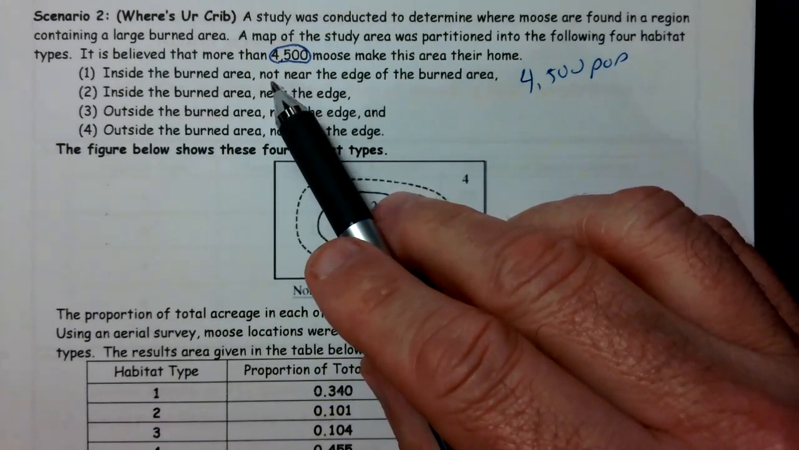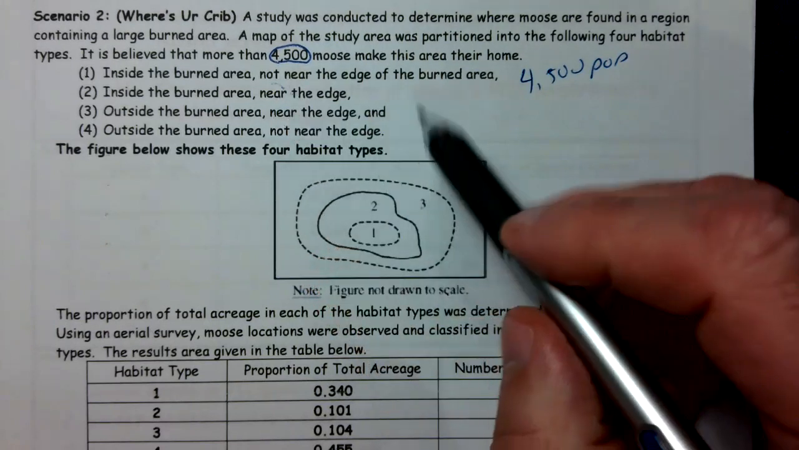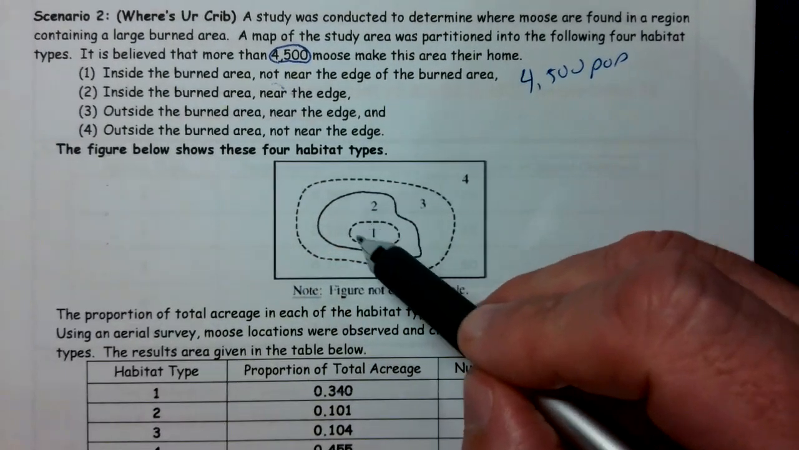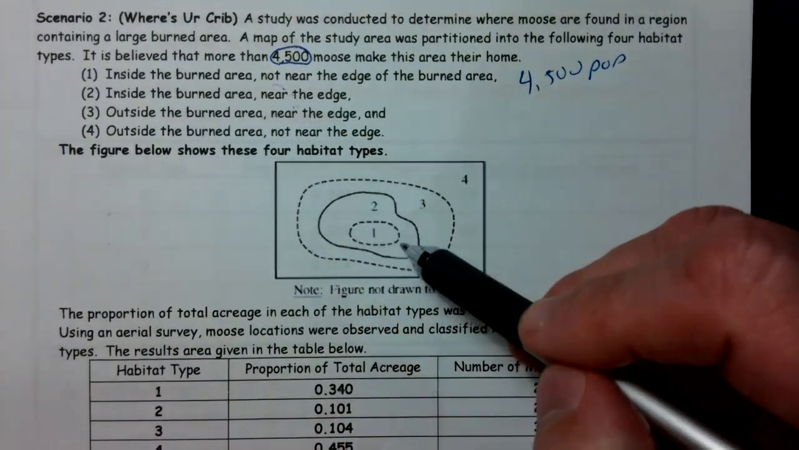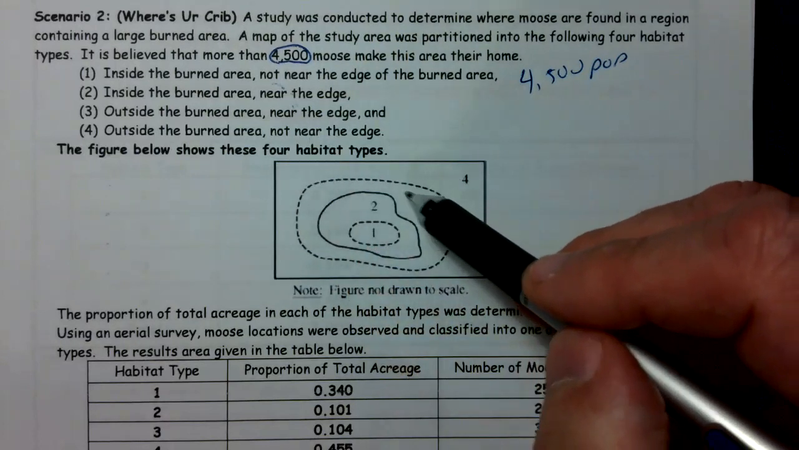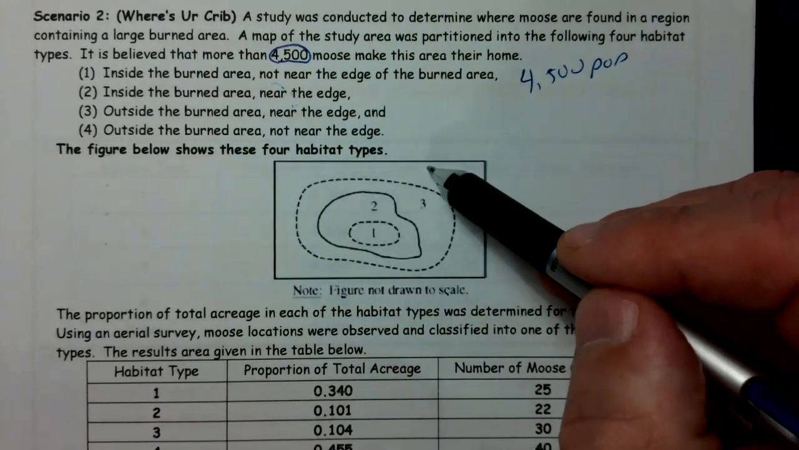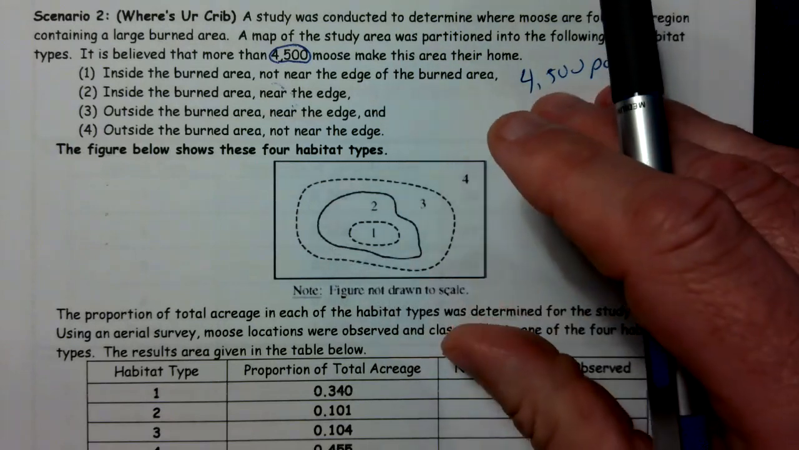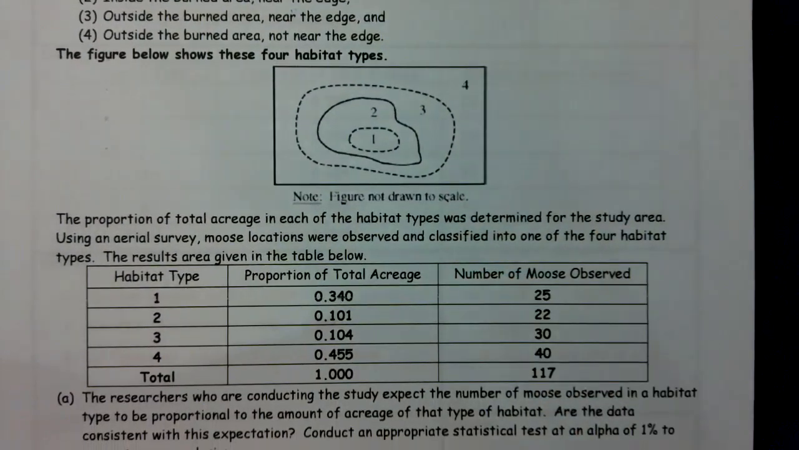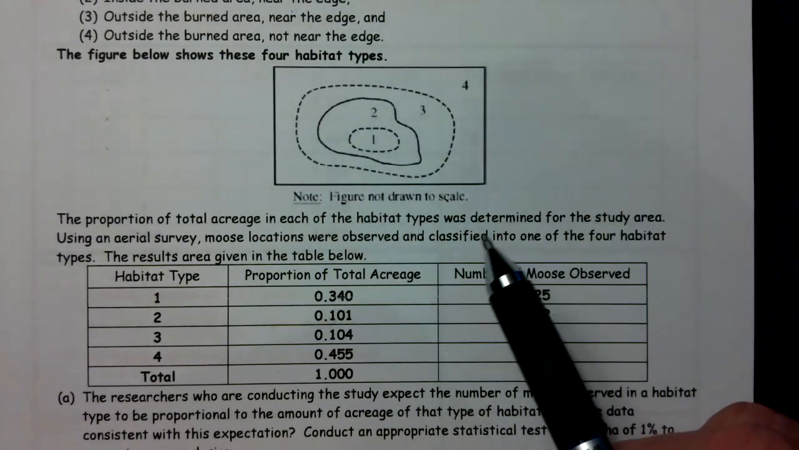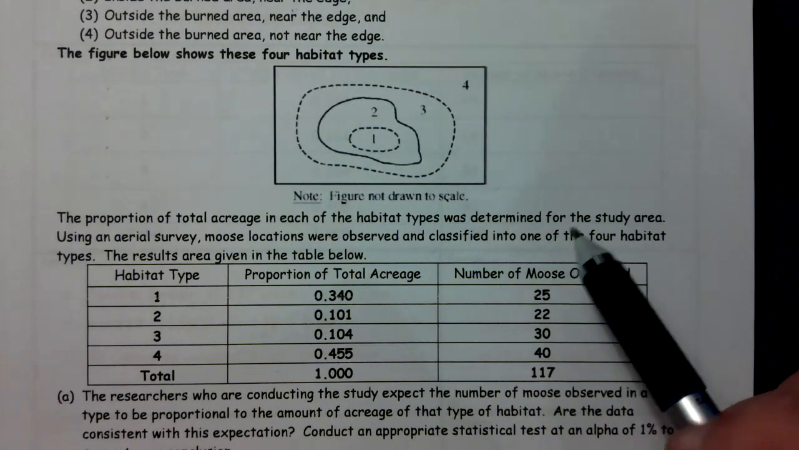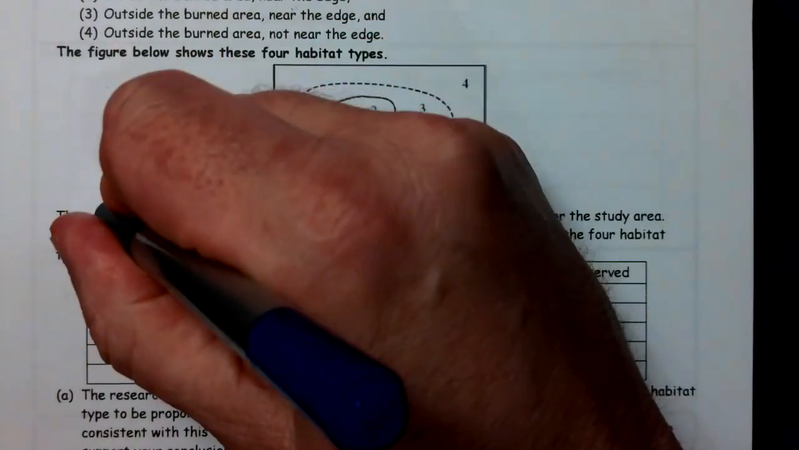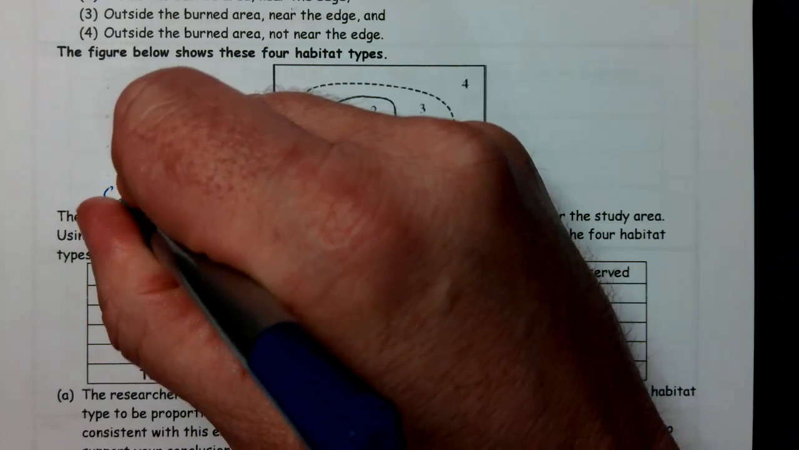Our habitat areas are the first one, inside the burned area. That's right here. The next one is in the burned area near the edge, outside the burned area, and then outside the burned area, not near the edge. All right, so there's the drawing of it. The proportion of total acreage in each of the habitat types was determined for the study area. That's another way of saying frequency or percentage.